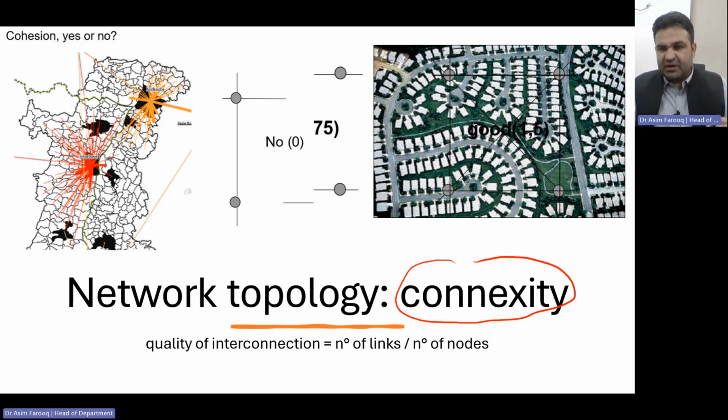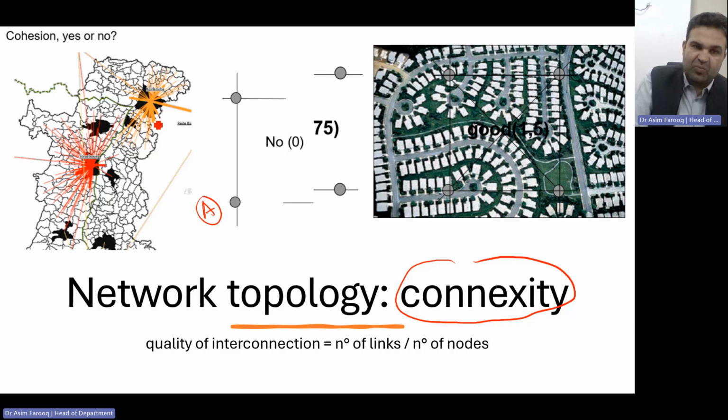In very simple words, a high degree of connectivity means how people can move from point A to point B. For example, this is our point A and this is our point B. Now we have a very clear formula: the quality of interconnection can be determined from the number of links divided by the number of nodes.